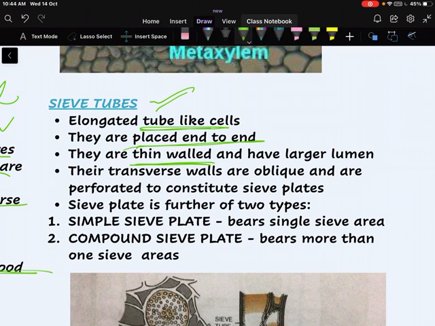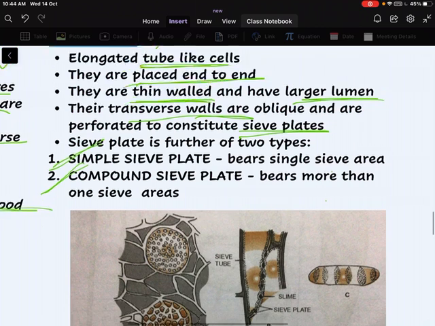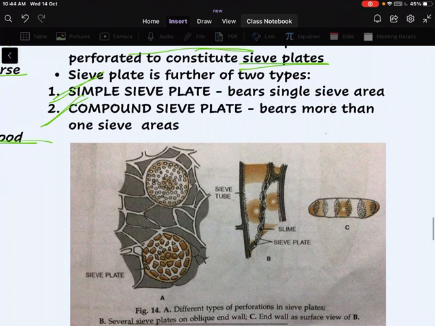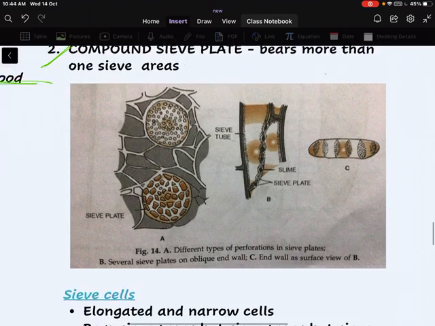They have thin walls, larger lumen. Their transverse walls are oblique and perforated to constitute sieve plates. Means they have pore-like formation for the placement of sieve plates. Sieve plates are again of two types, simple and compound sieve plates. Simple sieve plates bear a simple or single sieve area, whereas compound sieve plates bear more than one sieve area.